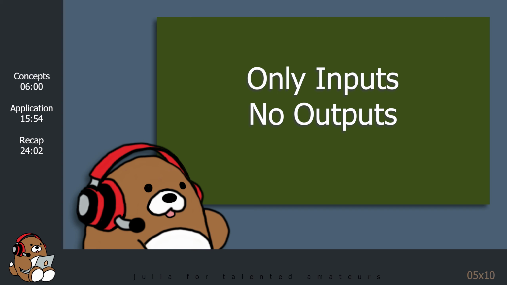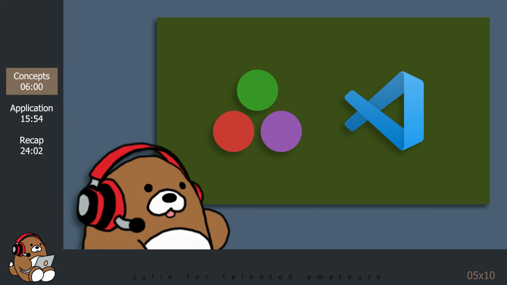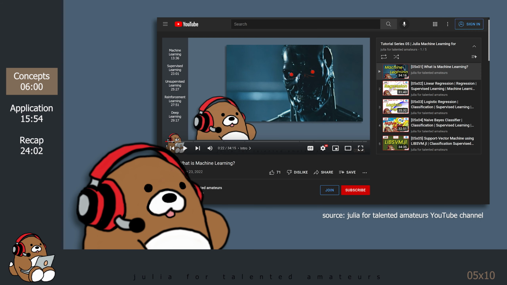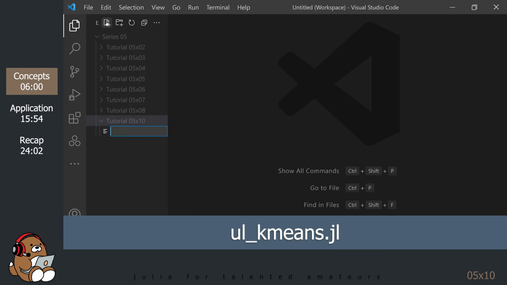Let's walk through an example to better illustrate the concepts. For this tutorial, knowledge of Julia and VS Code is required. I'm also assuming that you're watching this entire machine learning playlist. In your VS Code Explorer panel, create a new folder for this tutorial. In the tutorial folder, create a new file called ul_kmeans.jl.